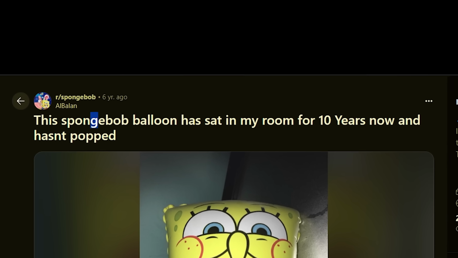Someone even made an archive of different scenarios where these SpongeBob balloons were just kind of moving on their own. Yeah, there's a lot of creepy images of this SpongeBob balloon just kind of lurking in the shadows. Yeah, not gonna lie, this thing is totally creepy. Like it's just always watching you. Oh, I even found this Reddit post here that says, this SpongeBob balloon has sat in my room for 10 years now and hasn't popped.